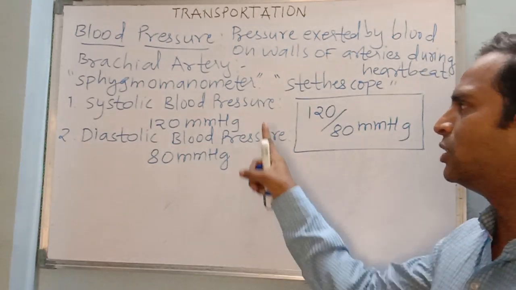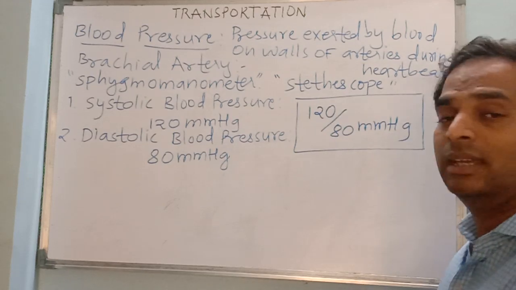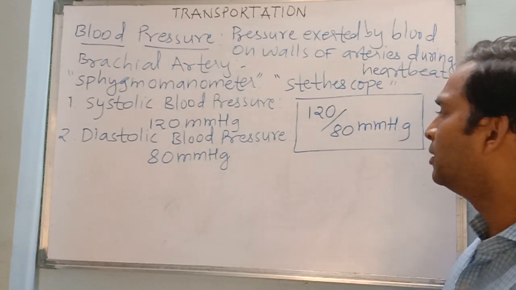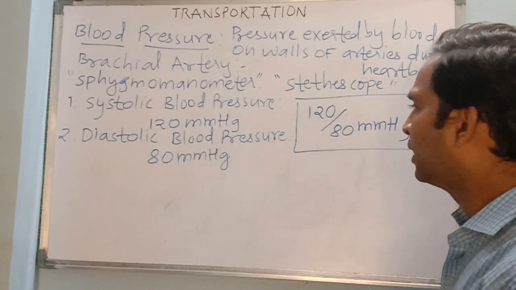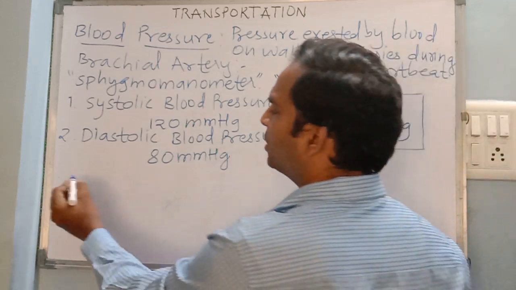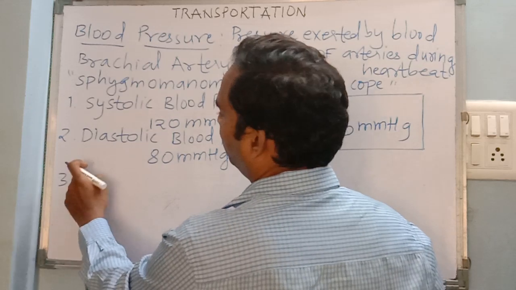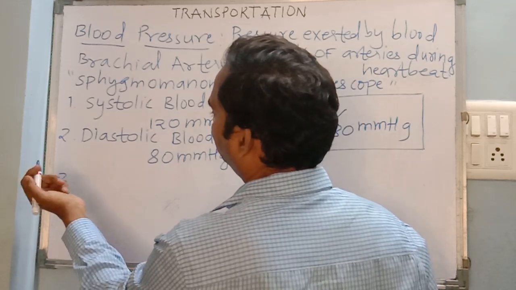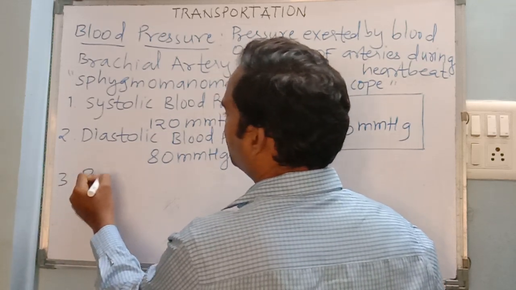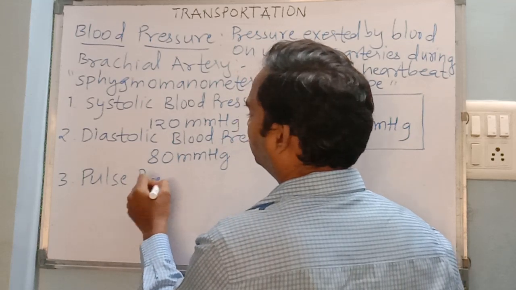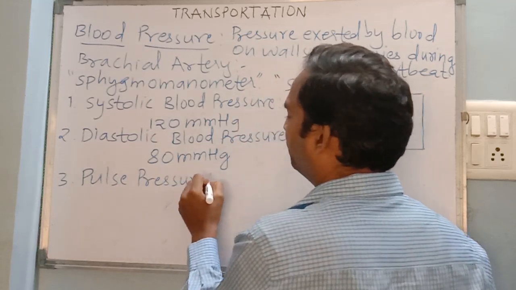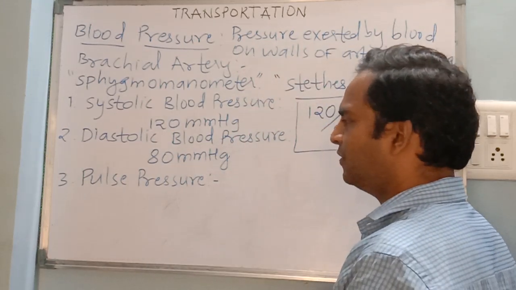So 120 is systolic blood pressure, 80 is diastolic blood pressure, and the difference between these two pressures we can call pulse pressure. Pulse is different and pulse pressure is different.